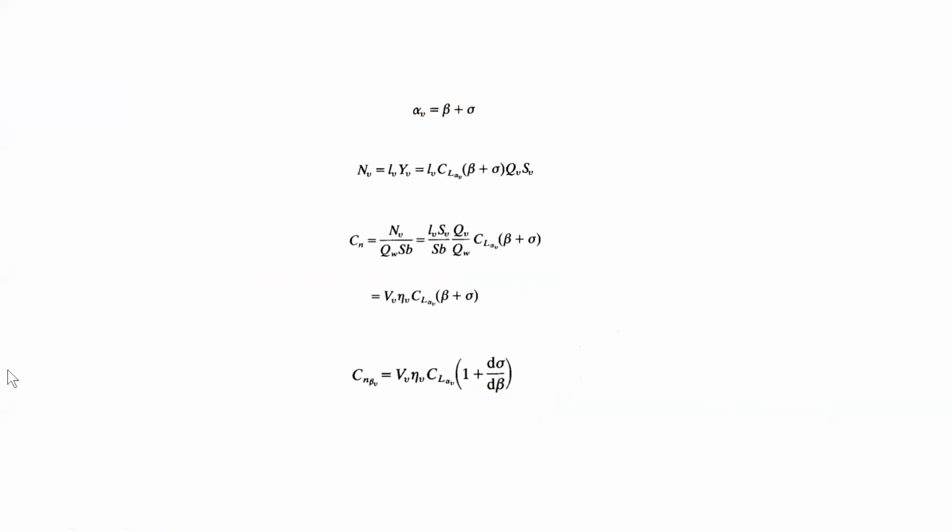So this fraction LS upon SB is actually the volume ratio of the vertical tail to the actual main wings.